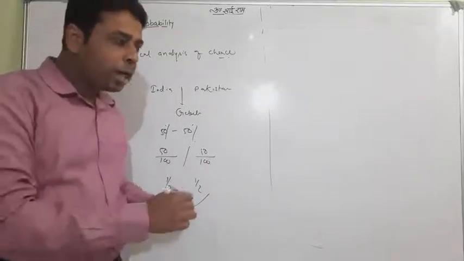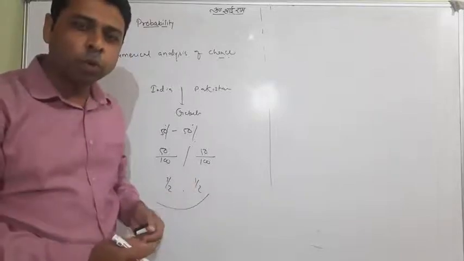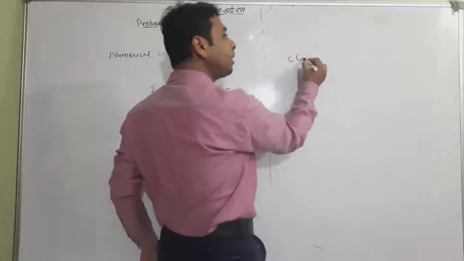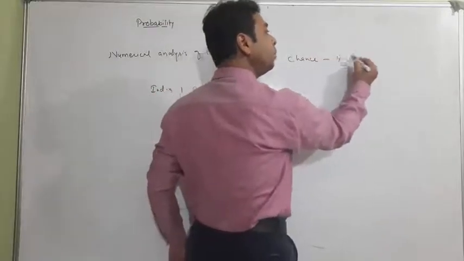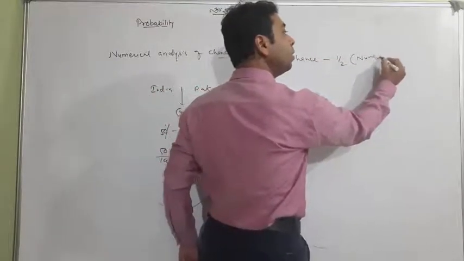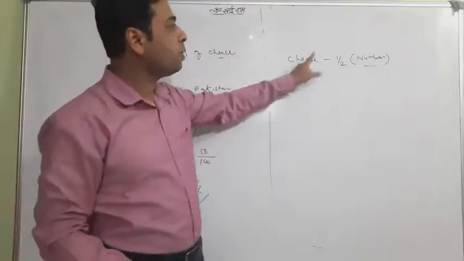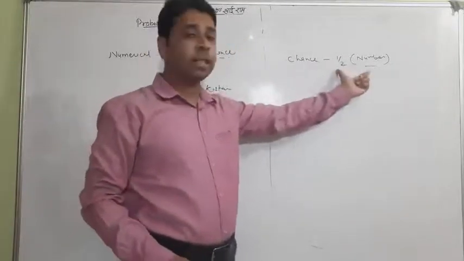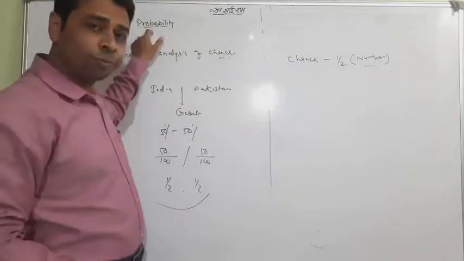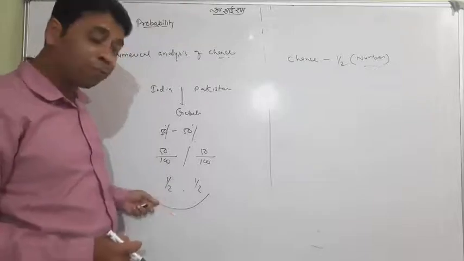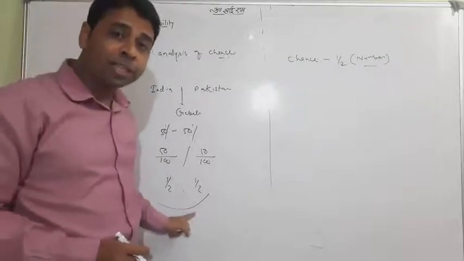Now, have you ever thought that when you said half chance, you connected a chance with a number? If you have connected any chance to a number, that number is none else but a probability. So I would say that the probability of winning for Team India is half, and the probability of winning for Pakistan is half.